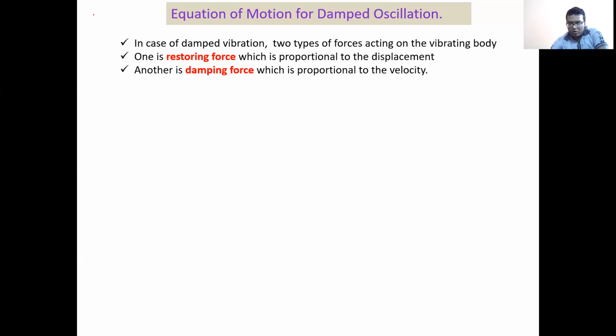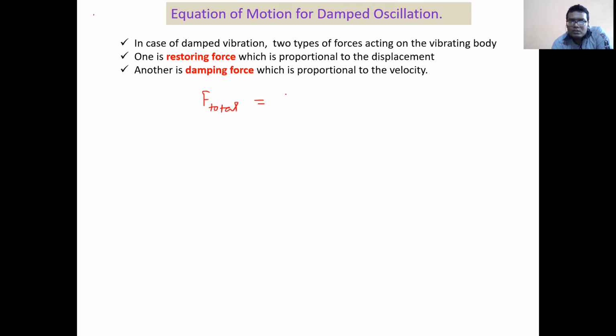There is another extra term that arises in damped oscillation. That is the damping force, and we generally treat it as proportional to the velocity of the body. So we can write the two forces acting here.